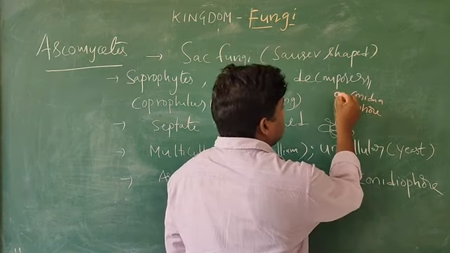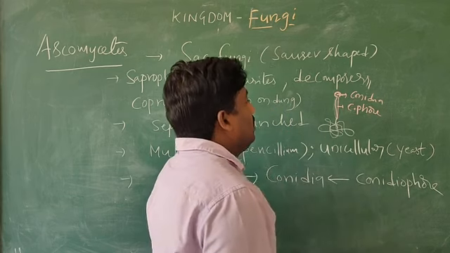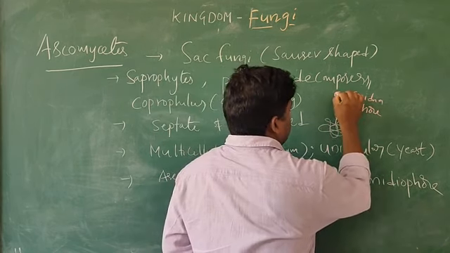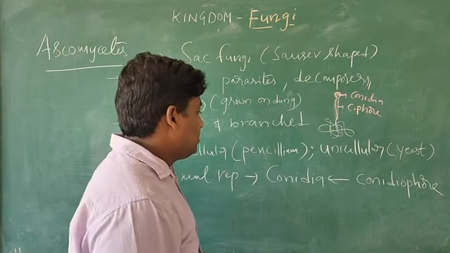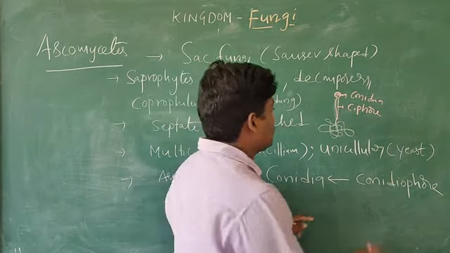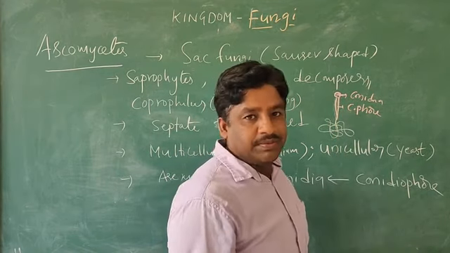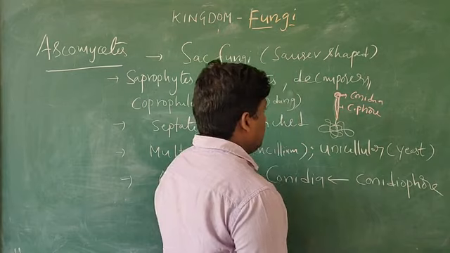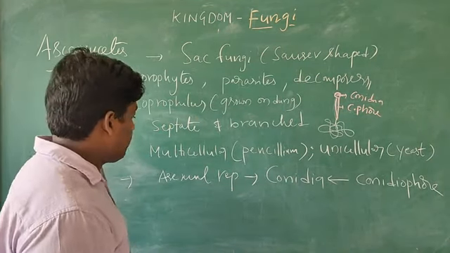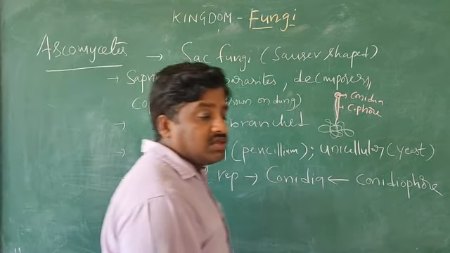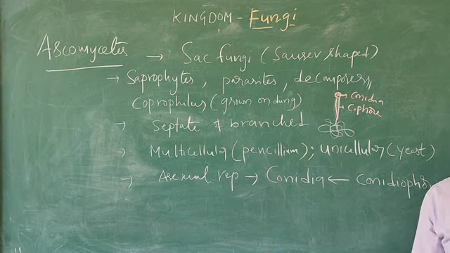Okay, so this is the inside, this is the conidia, inside the spores. Next, these conidia come from where? The conidiophore. Conidia is the plural form, spores that are produced. So asexual reproduction is by conidia.